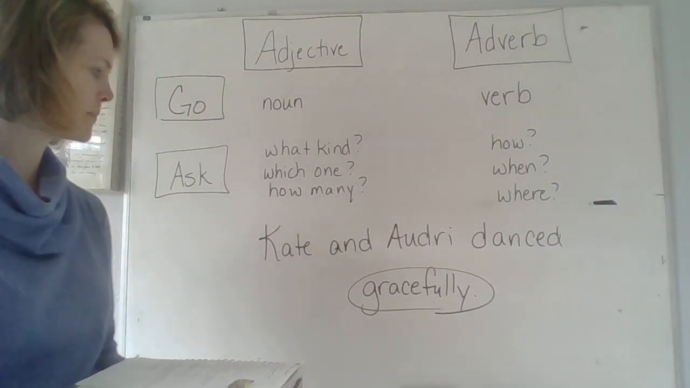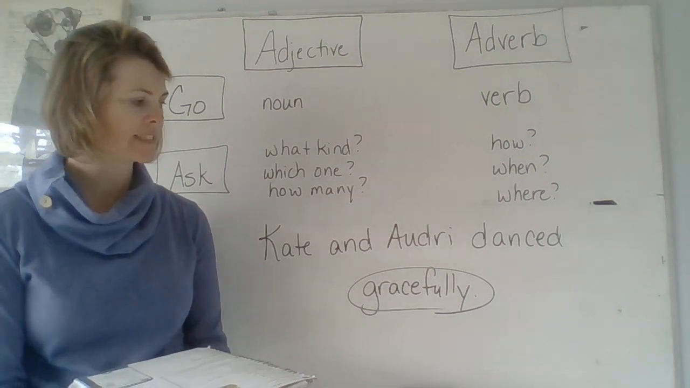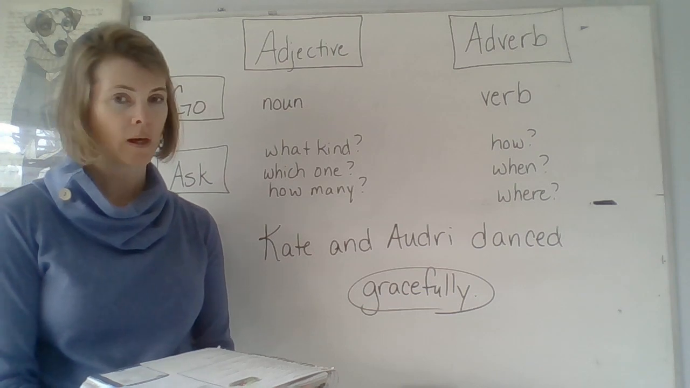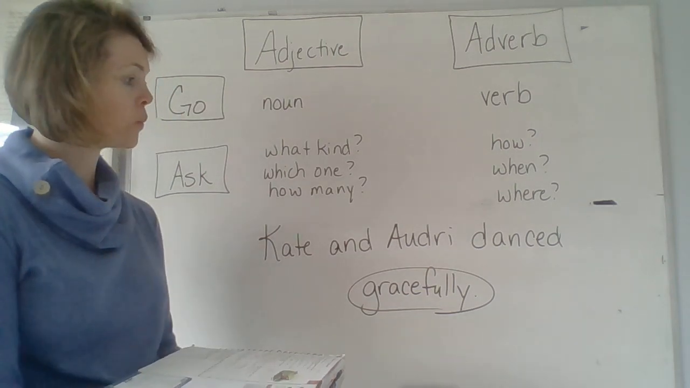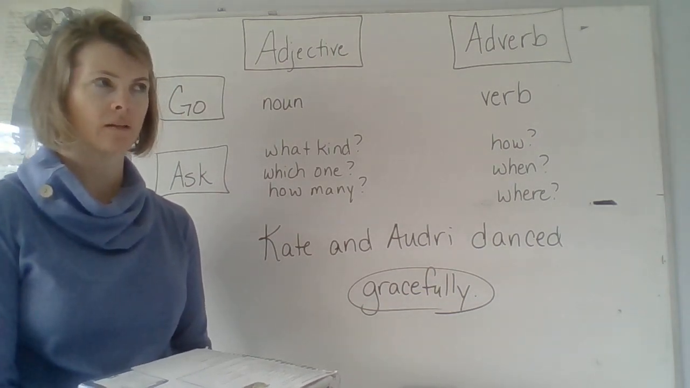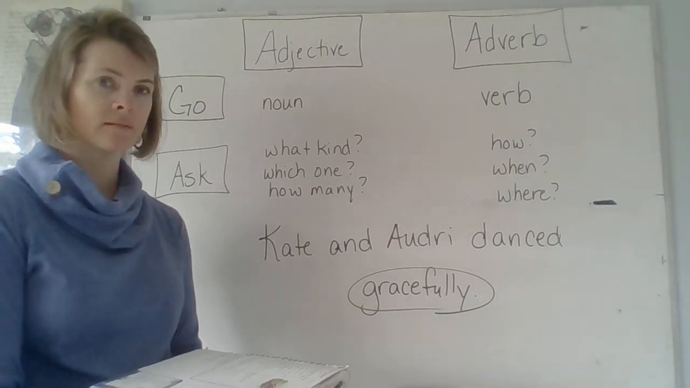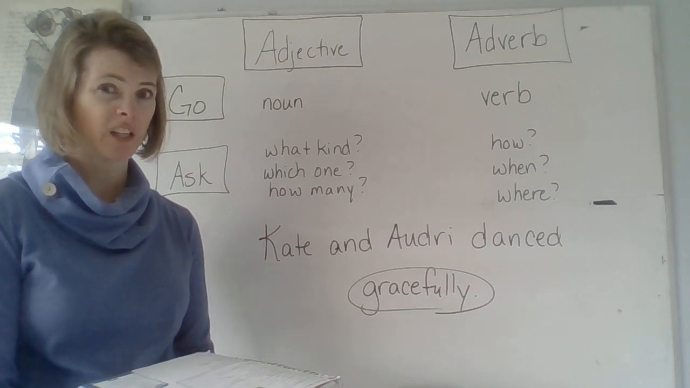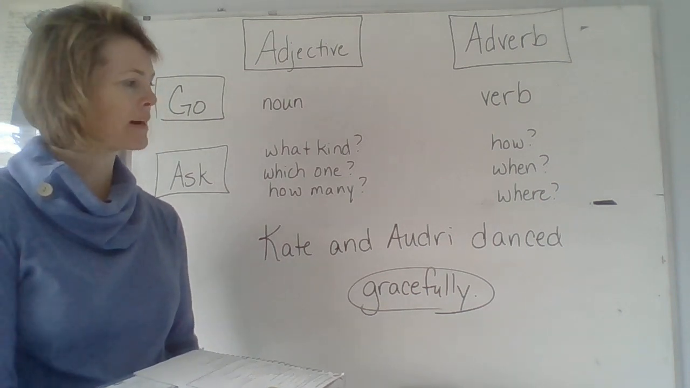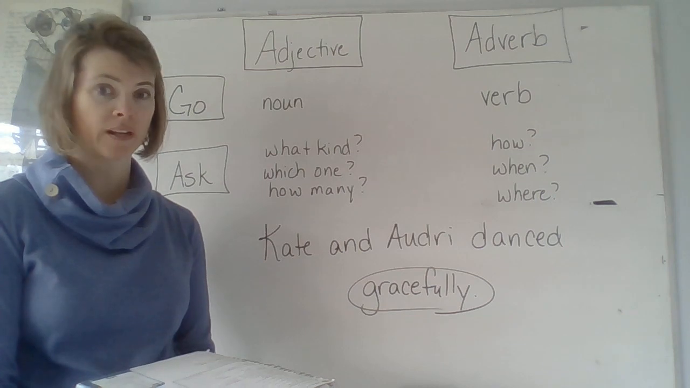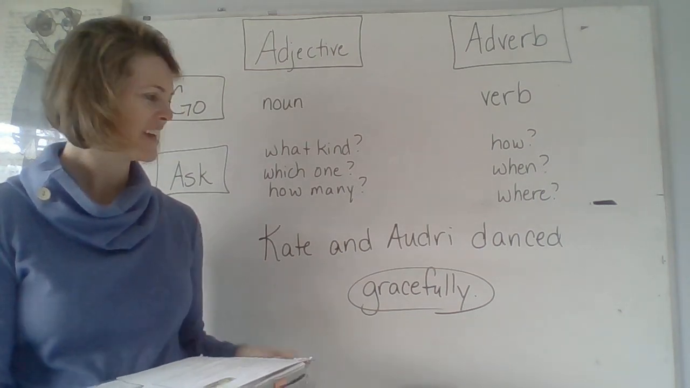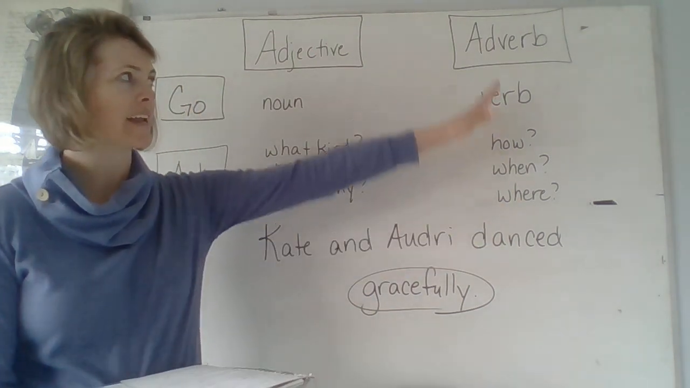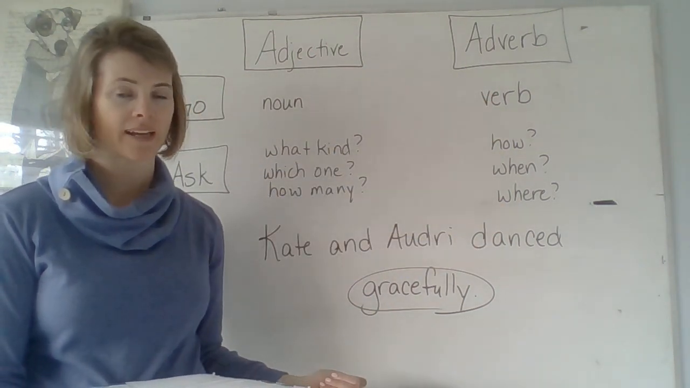Let's practice one more. This says, Kate and Audrey danced gracefully. What is gracefully? Well, what question is it answering? What kind? Gracefully. Which one? Gracefully. How many? Gracefully. How about how? Gracefully. Kate and Audrey danced how? Gracefully. That answers the adverb question. So gracefully has to be an adverb.